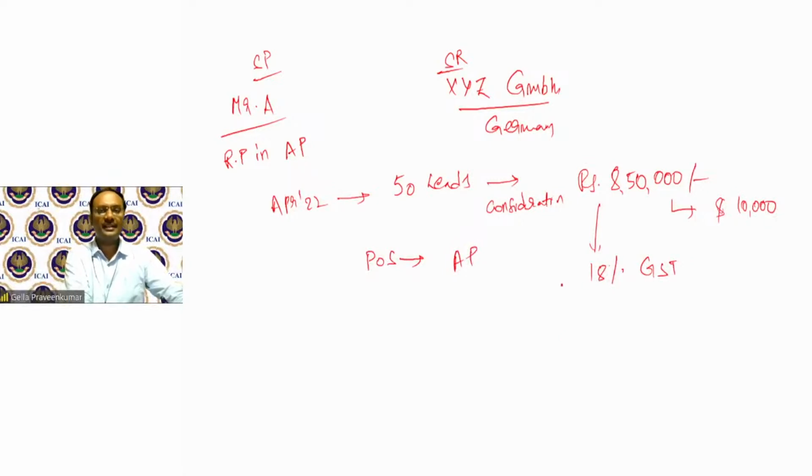Now, what set of GST? Place of supply is AP. Registered person is AP. 9% CGST, 9% SGST. This is a burden to Mr. A if XYZ GmbH does not pay.